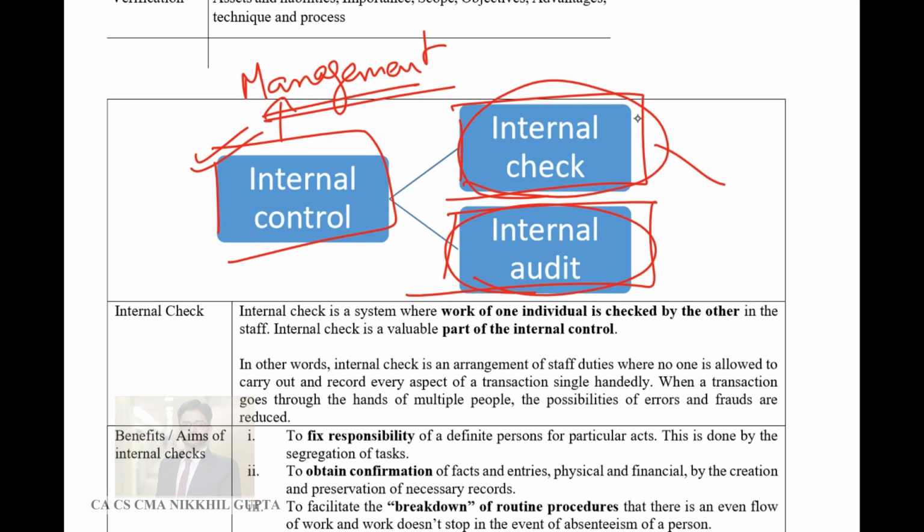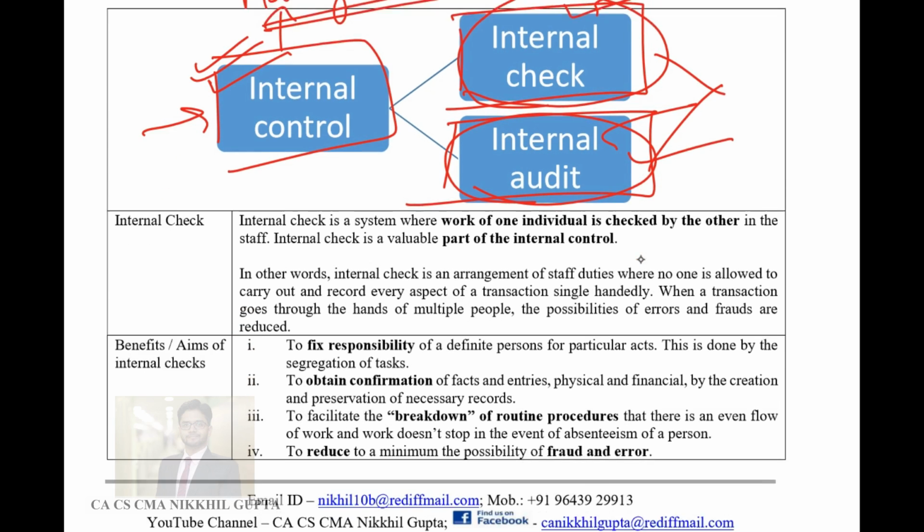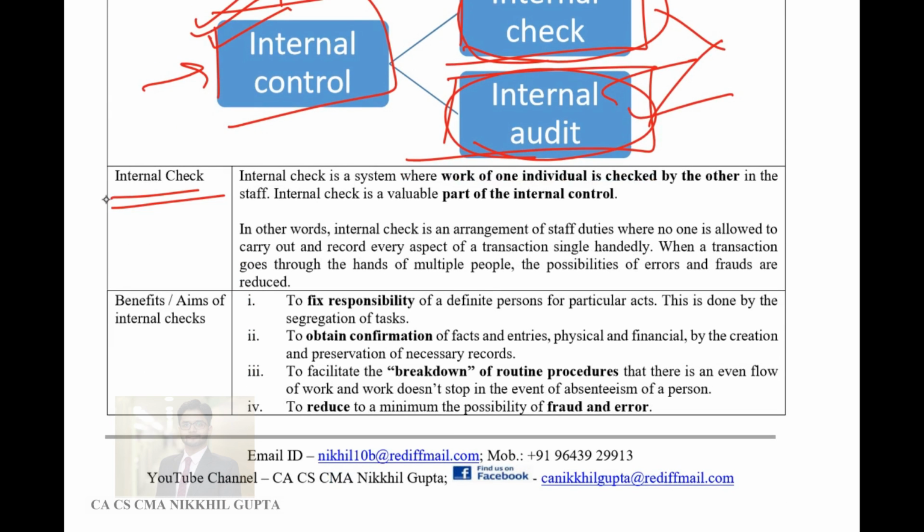So both these things clubbed together form the internal control, and if there is weakness in any of these 2 elements, then the internal control of that company is said to be weak. Now we need to analyze what is internal control, what is internal check, and what is internal audit. Let's start with internal check.